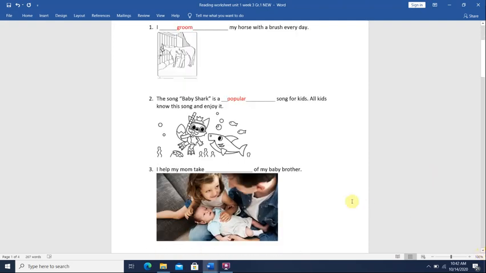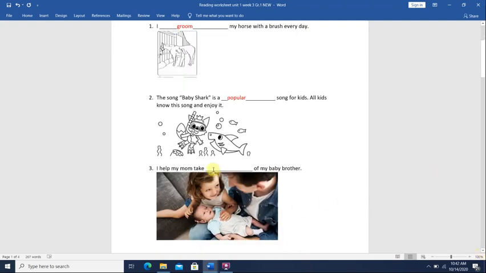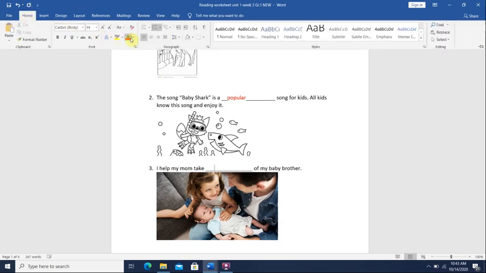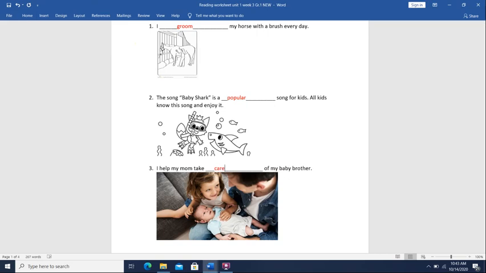Okay. Number 3, I help my mom take blank of my baby brother. So I help my mom take care of my baby brother, because moms usually look after their babies. They feed them, they give them milk to drink, water, wash them, clean them, make sure they're healthy.